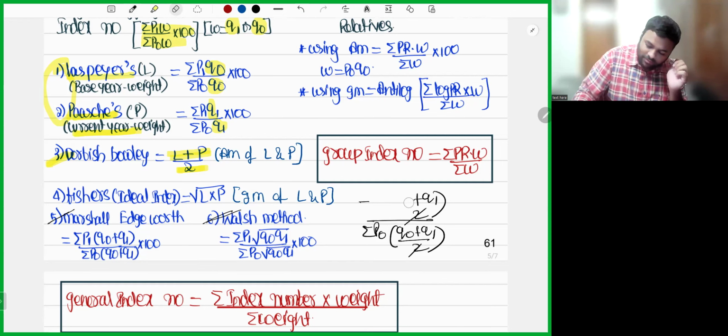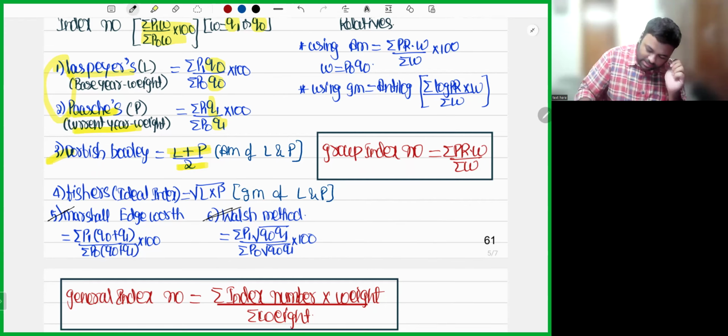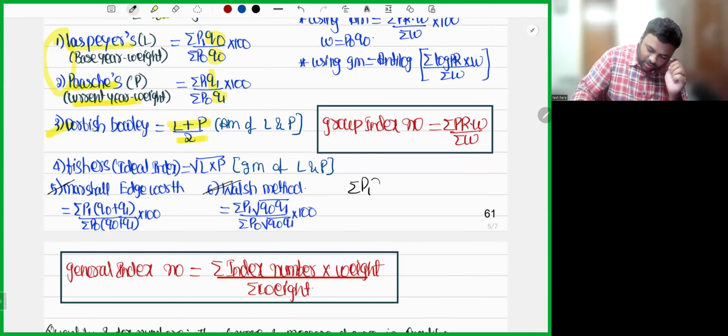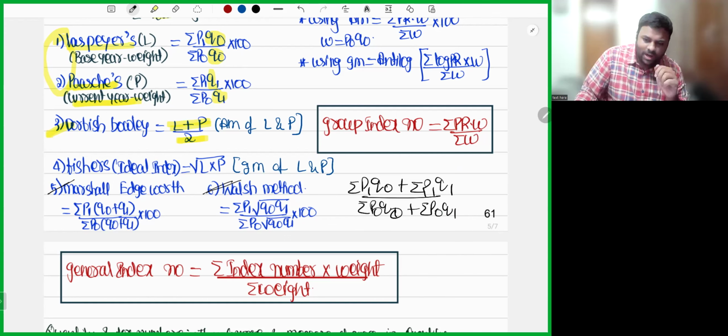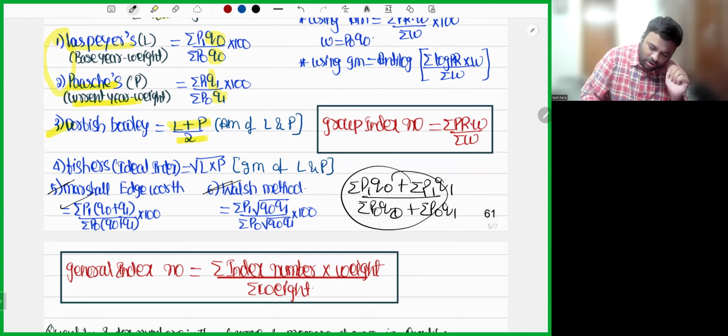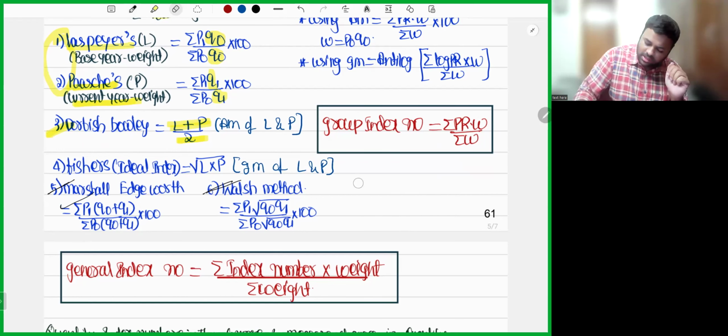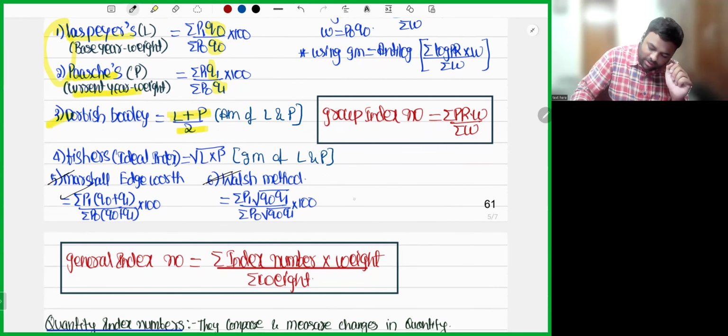In some books, the Walsh index number will also be written like this: summation of P1Q0 plus summation of P1Q1 whole divided by summation of P0Q0 plus summation of P0Q1. Some people will also write the formula like this. Both are correct. However, this is not there in our ICM material. Only this is there, so you need not remember this lengthy formula. Just remember this formula. Now, there is one more index number called the Kelly fixed weight formula.